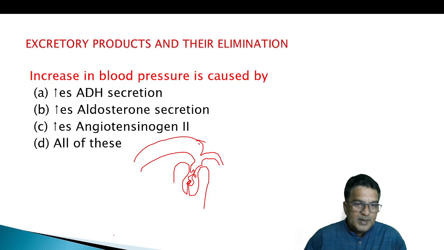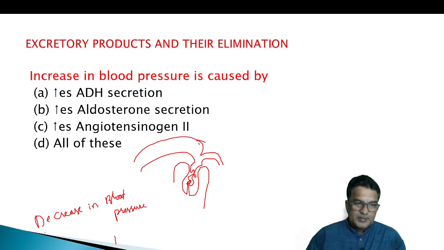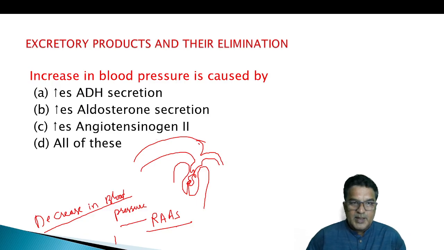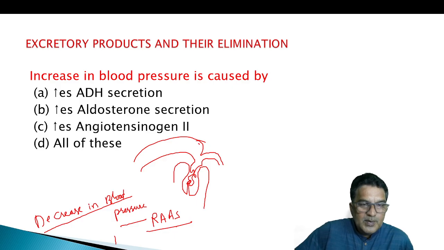Decrease in blood pressure means when you don't drink water, our blood pressure decreases, water levels are dropped. Then that results in the RAS mechanism, where angiotensin 2 and aldosterone are there.